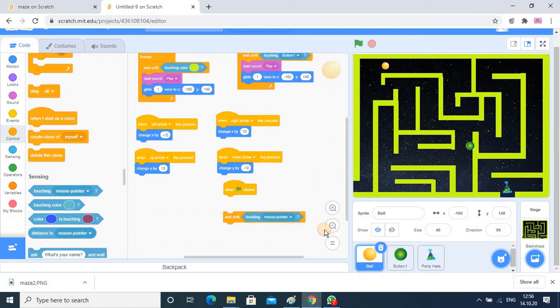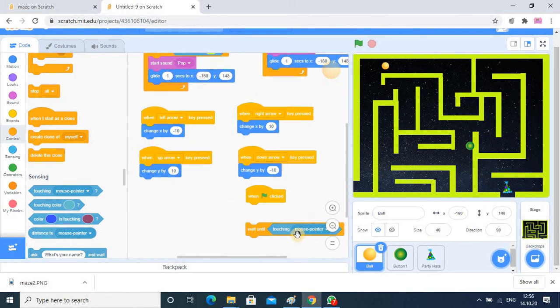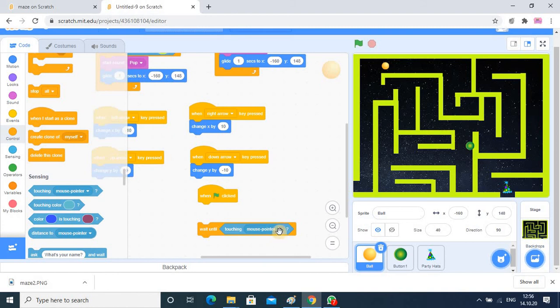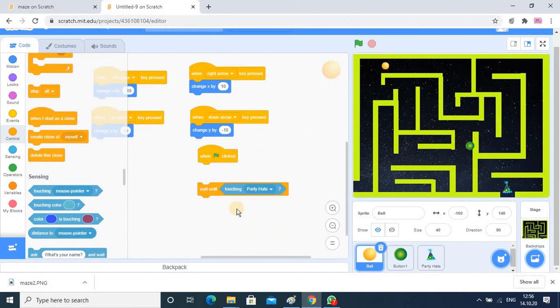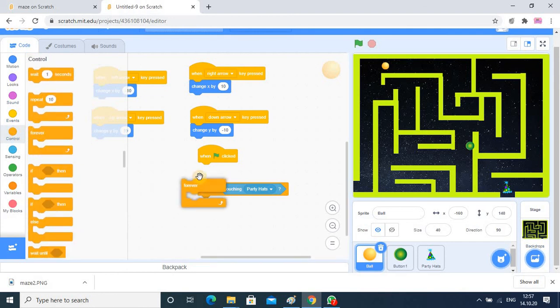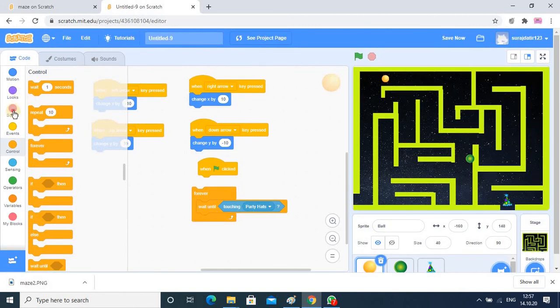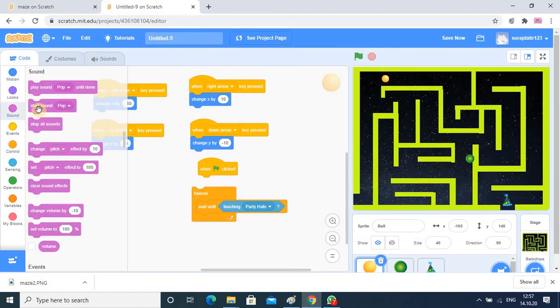when this ball will touch to party hats, then it will be the winner. So this process actually will happen continuously. So you have to add forever, and once it touches, the sound should also come. So in the sound category, start sound.